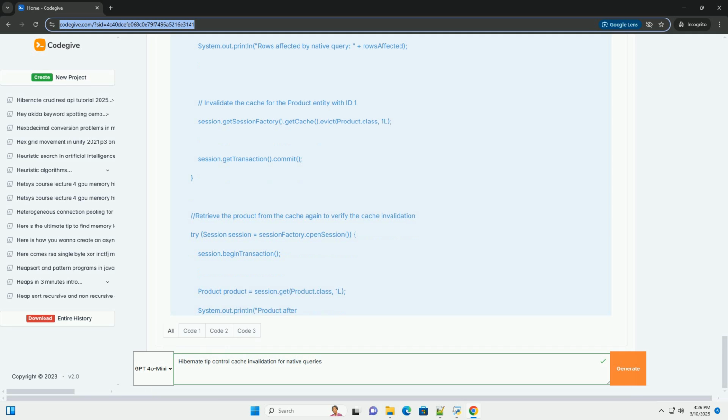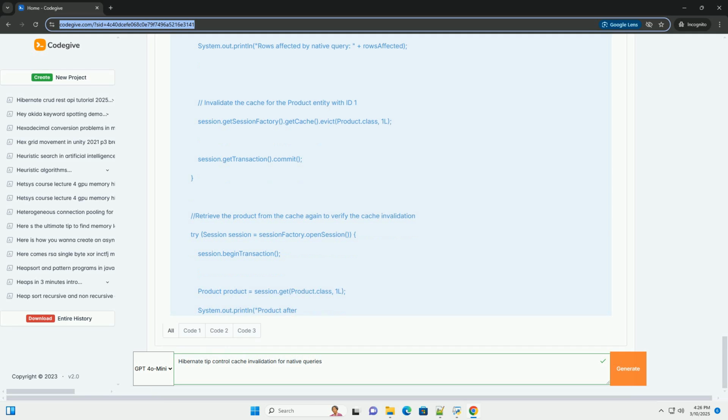Important considerations. Identify affected entities: this approach only works if you precisely know which entities are modified by the native query. Granularity: you can invalidate individual entities, evict(Product.class, 1L), or entire entity regions, evict(Product.class), to invalidate all product entities in the cache. Synchronization: make sure the native query and the cache invalidation happen within the same transaction to guarantee atomicity.